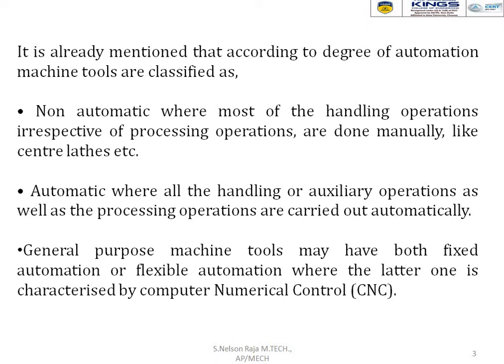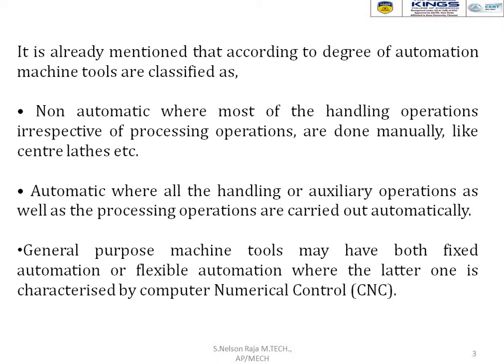So the center lathe is a very good example of a non-automatic lathe. In automatic machines, all the handling or auxiliary operations as well as the processing operations are carried out automatically. So all the sequence of operations is carried out automatically in automatic lathe machines.